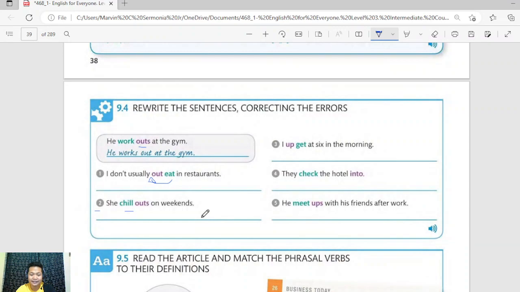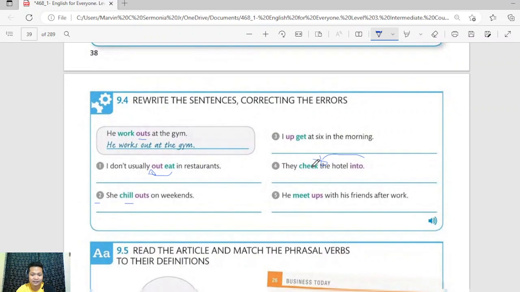All right. Number four, they check the hotel into. The answer here is they checked into the hotel. All right, so the article should go right after the verb check. Okay, they checked into the hotel.